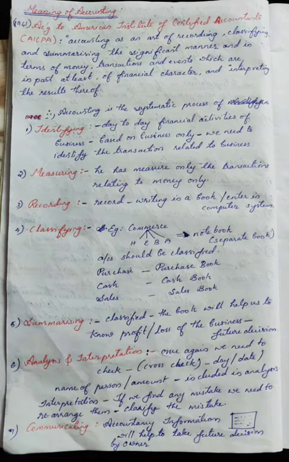Suppose you went to a marriage, or you attended a function, or you went to consult a doctor. It doesn't constitute a business activity. Business activities are those activities that are related to the business only. Number 2, measuring. Here it tells that the accountant has to measure only the transactions related to money matters. That's why this definition says accounting is an art of recording, classifying, summarizing in a significant manner and in terms of money. So the accountant has to record only the transactions related to money.